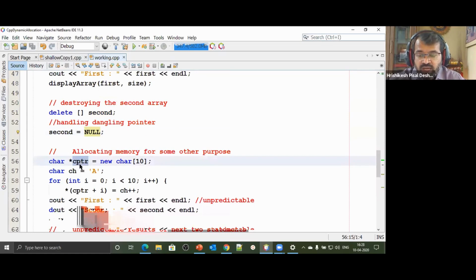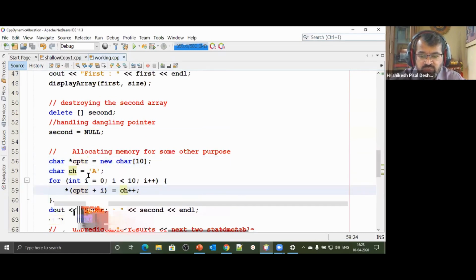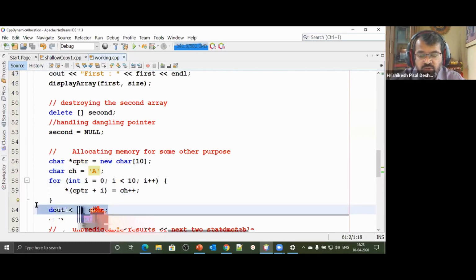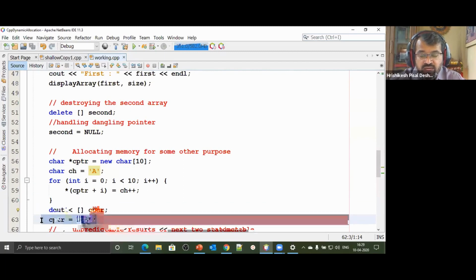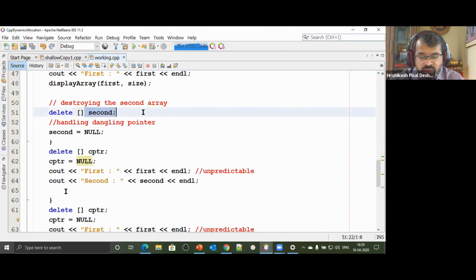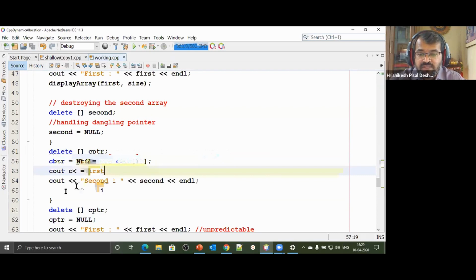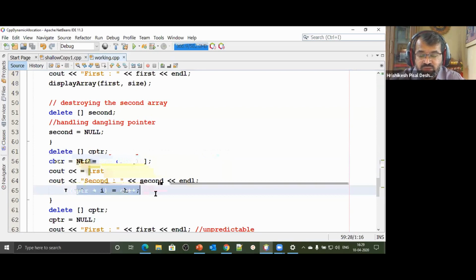Let's run the program till here, or let's do something more. I have one more pointer, a pointer to a character, that points to a new character array of size 10, and I store 10 characters inside it: ch++, A becomes B, B becomes C, and so on. I store that in the character variable, and I delete that pointer as well. You may be wondering why I took this character array. Since we have deleted the block of memory pointed to by second, there is a very good possibility that the next time we allocate memory, the new array may get created at the same location as the previous array. Since we are storing characters, the data will change. What we had stored, 10, 20, 30, or 21, 22, 23, will possibly get replaced by these characters.